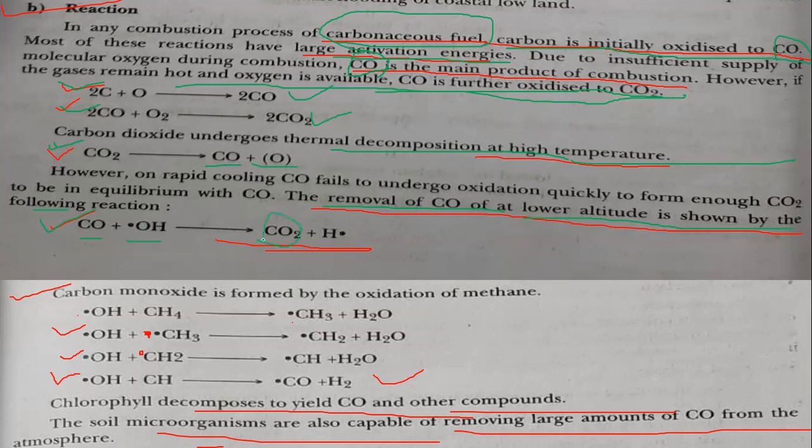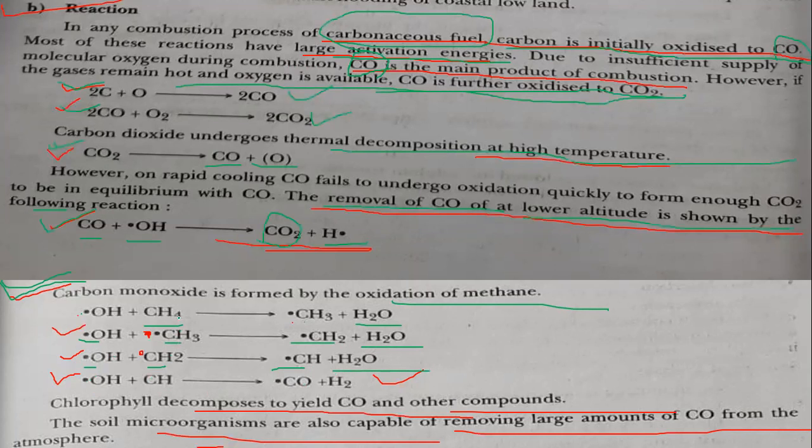It forms a CO2 gas and H radical. Okay, again carbon monoxide is formed by oxidation of methane. How is that formed? See, this OH radical reacts with the methane. It forms a CH3 radical and a water molecule. Now that CH3 radical again reacts with the OH radical, and there is a formation of CH2 radical and H2O molecule. Again that CH2 radical reacts with OH radical to form CH radical and water molecule.